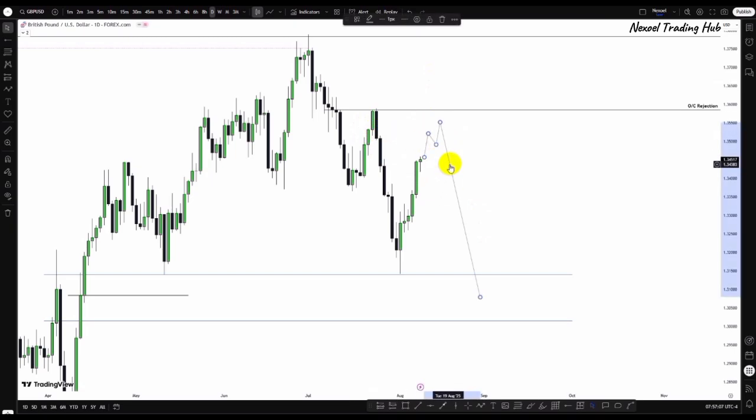But then if price now doesn't give us that sell model, it means we have the possibility that price may violate this zone. The violation of this zone would then give us the reason to expect bullishness to the upside. So if price decides to continue bullish, then we want to trade bullish first to this sponsorship block. The violation of this will give us the reason to sustain bullishness. But if price comes to this zone and decides to give us a sell model, basically we have sustainable bullishness to the upside here, and price comes here and gives us a bearish model, then we sell.